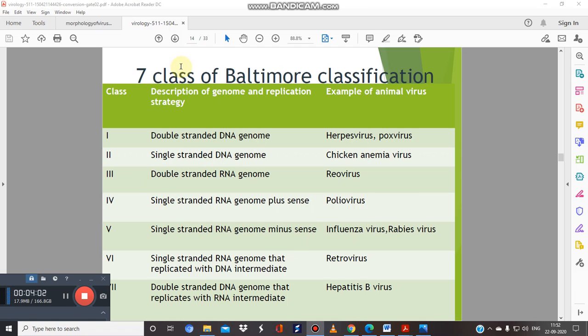As per the Baltimore classification, there are 7 classes. First is the double-stranded DNA. Examples include herpesvirus and poxvirus. Second is a DNA genome, but it is single-stranded. Third one is the double-stranded RNA. It includes the reovirus. Fourth one is the single-stranded RNA. It includes the poliovirus. Next, fifth one is the single-stranded RNA minus sense, which includes influenza virus and rabies virus. Don't worry, we will cover that also. Sixth classification is the single-stranded RNA genome that replicates with a DNA intermediate. It includes retroviruses. And the last, double-stranded DNA genome that replicates with an RNA intermediate. It is the hepatitis B virus.